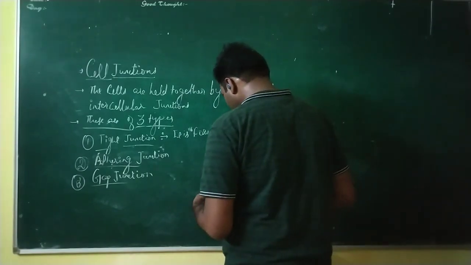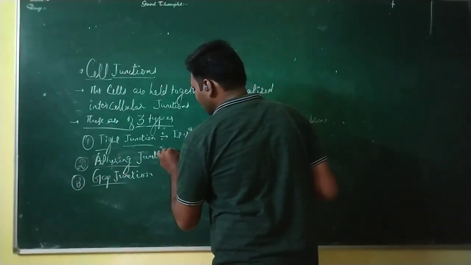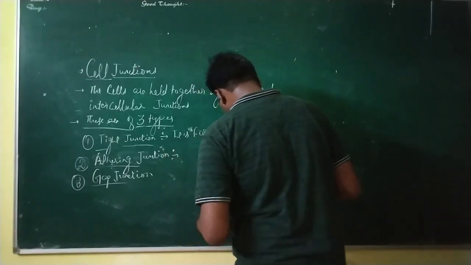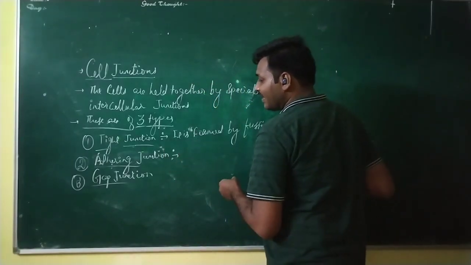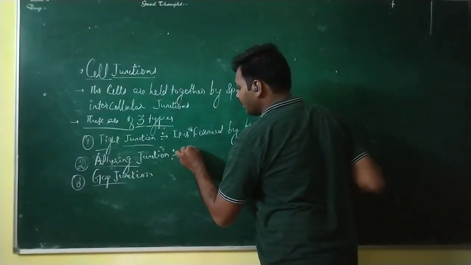Apart from that, we have the adhering junctions. Now what is the function or the meaning of adhering junctions? These adhering junctions act as cementing.